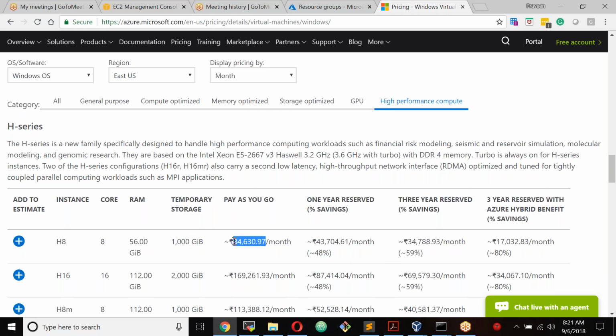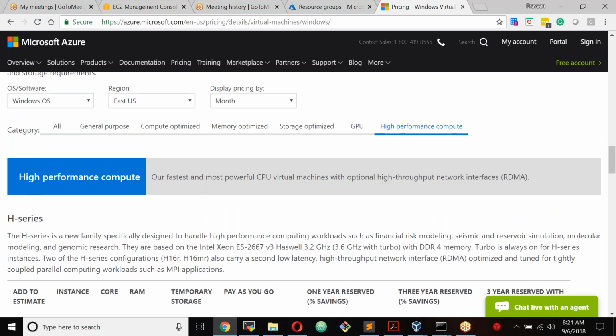So why is there a difference between a Windows server and a Linux server? Because Linux is open source, there is no cost for the software. But Windows is a license-based product, which means you have to pay for the license. So the Windows license itself will cost you about 40% of the overall cost. If you have your own Windows license, you can bring that license. If you don't have one, then you end up paying nearly 40% for the Windows software itself.